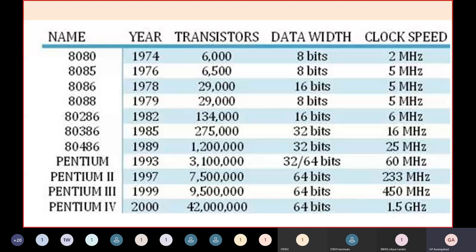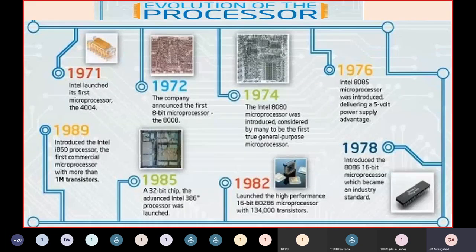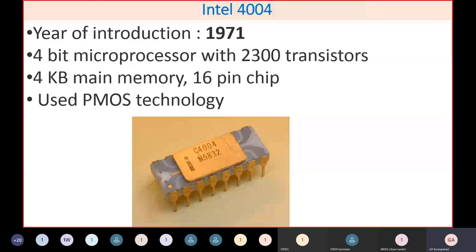It may be from 8 to almost 64 bit. And another important thing is the speed of the processor, that is the clock frequency, and the higher the clock frequency, obviously the higher will be the speed of the processor. These are 3 slides. Later on you can go through these particular slides. Details of these slides I am going to explain from this particular slide.